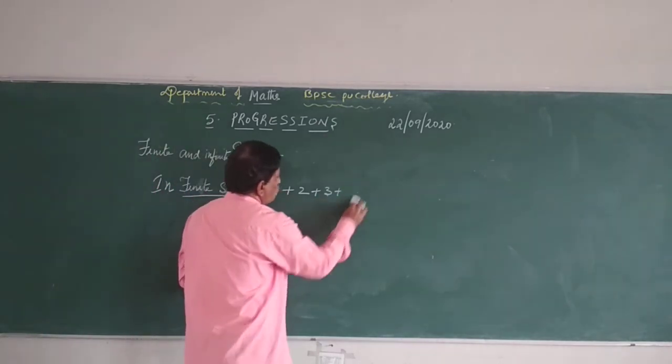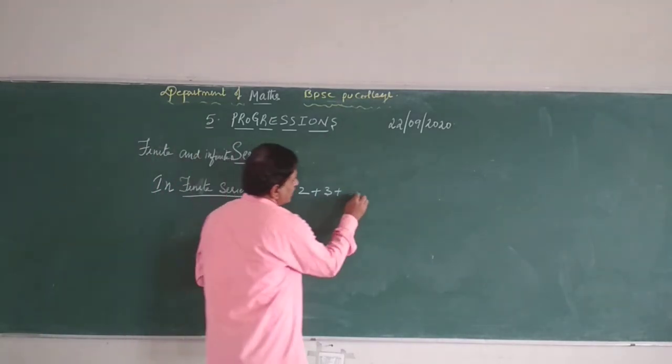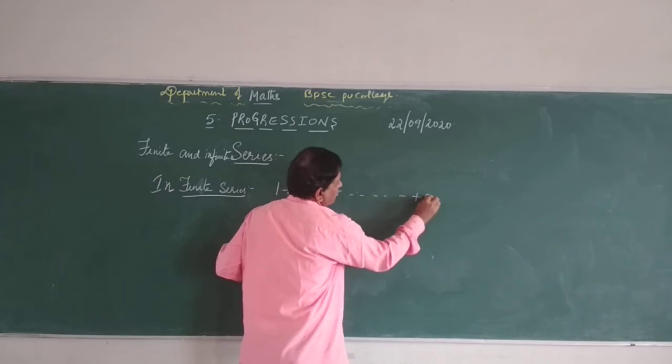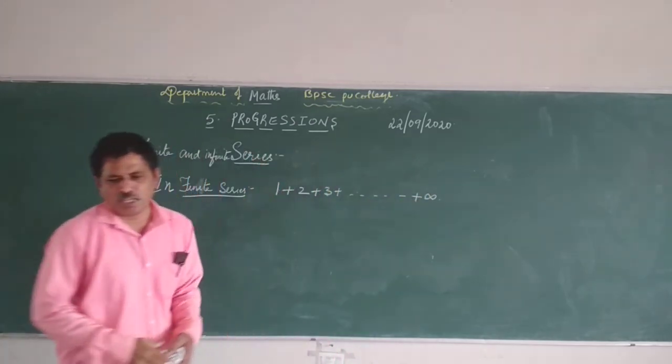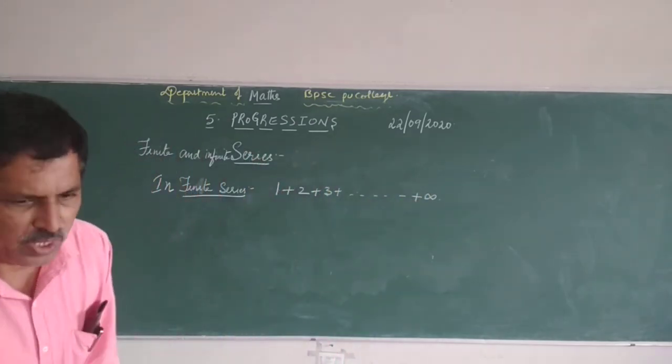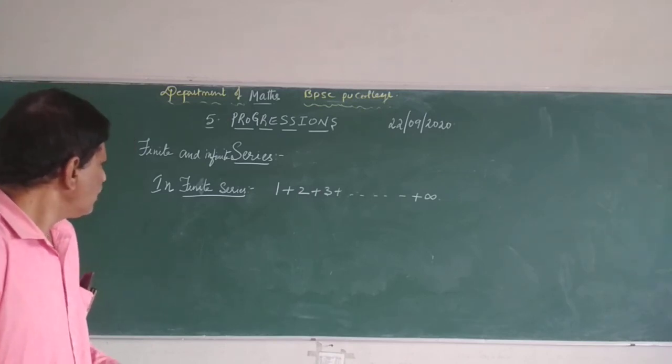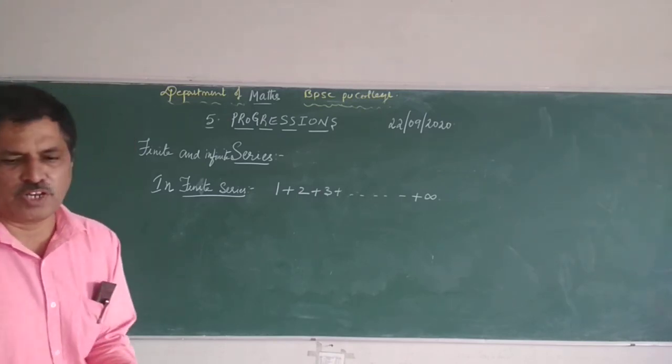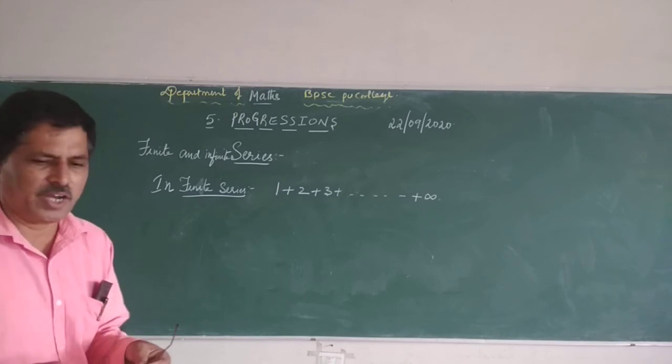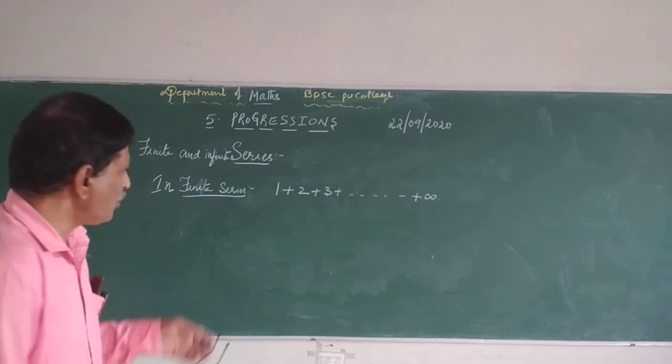You can write 1 plus 2 plus 3 plus and so on, plus infinity. A series having an infinite number of elements is called an infinite series. Yes, you can copy down this example.